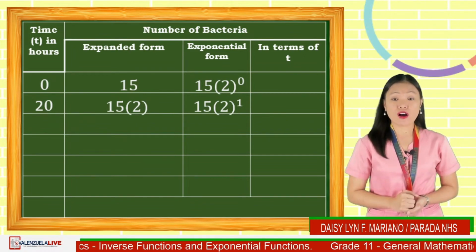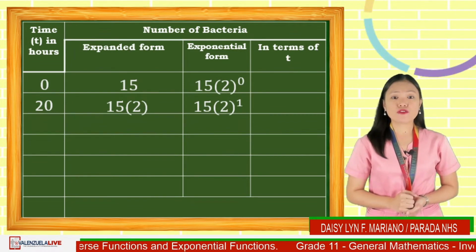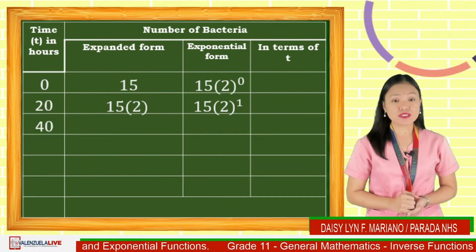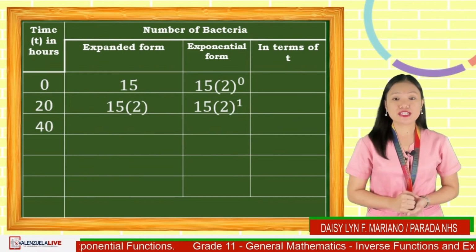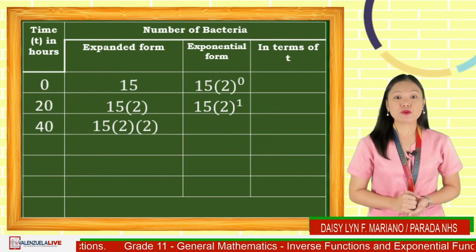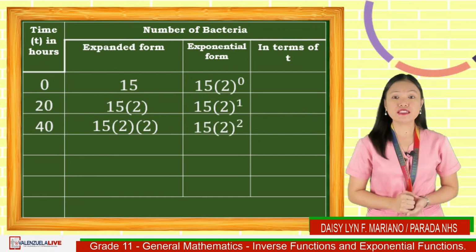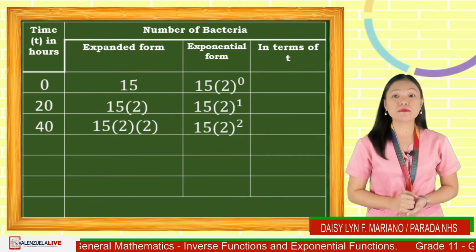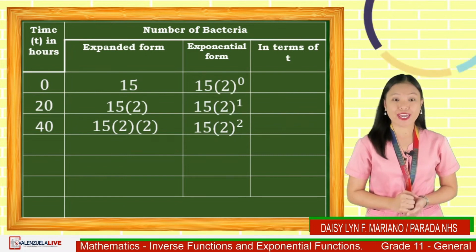Then, another 20 hours means adding 20 to the previous number of hours, which is equal to 40. The bacteria doubled, that is 15 times 2 times 2. In exponential form, that is 15 times 2 raised to 2. Raised to 2 since the base 2 appears twice.